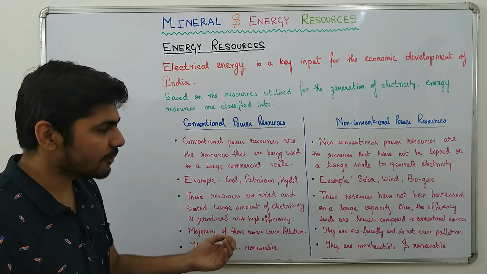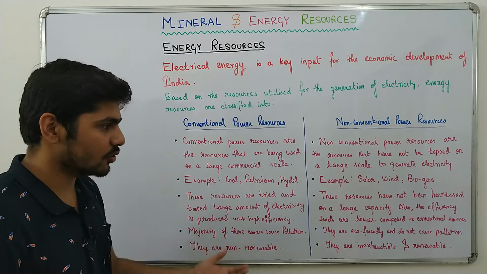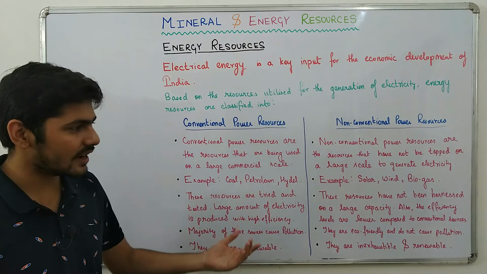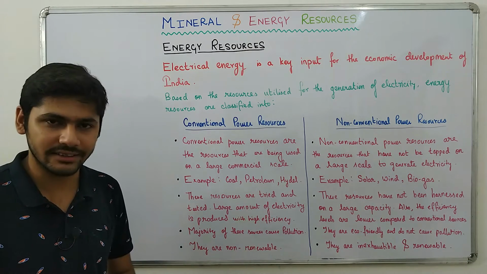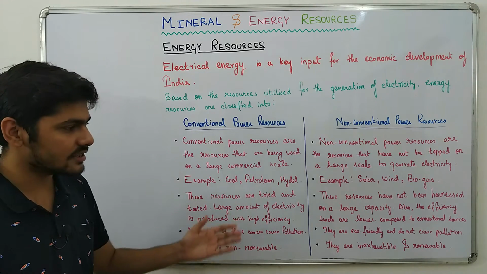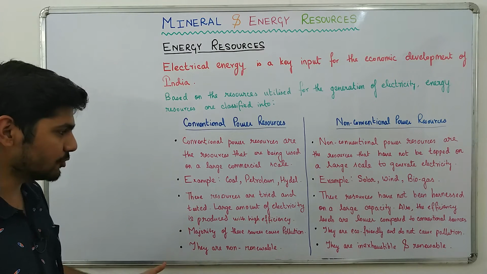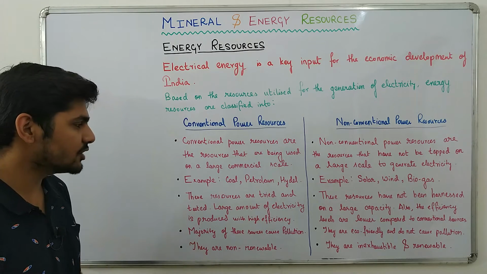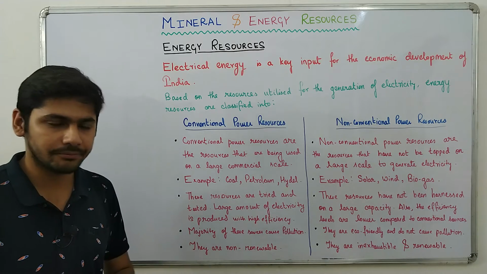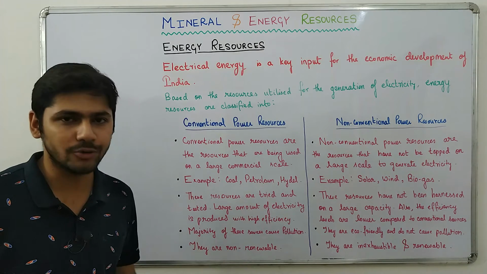Non-conventional power resources have not been harnessed on a large capacity. Also, the efficiency levels are lower compared to conventional sources. We all know that a large amount of electricity is not being produced by solar energy, wind energy, biogas, or even nuclear energy. That is why the efficiency level is quite low right now as compared to conventional sources. Then, the majority of conventional power resources cause pollution. We all know that coal causes pollution, petroleum causes pollution, and most conventional power resources are not environment friendly. But non-conventional power resources are eco-friendly and do not cause any pollution.